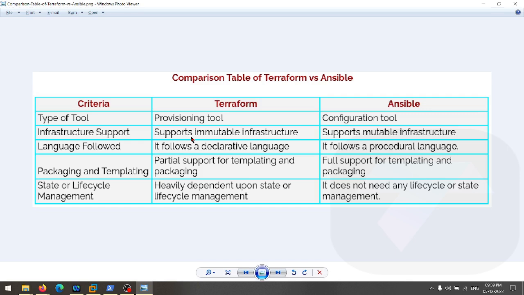And if somebody makes any change in the networking, and I apply the Terraform code again, the networking change will be reverted, because the change mentioned in my state file will be applied. So the state file manages the state of the infrastructure. That's why it is recommended, if you are using Terraform, that your whole infra is going to be managed by Terraform.